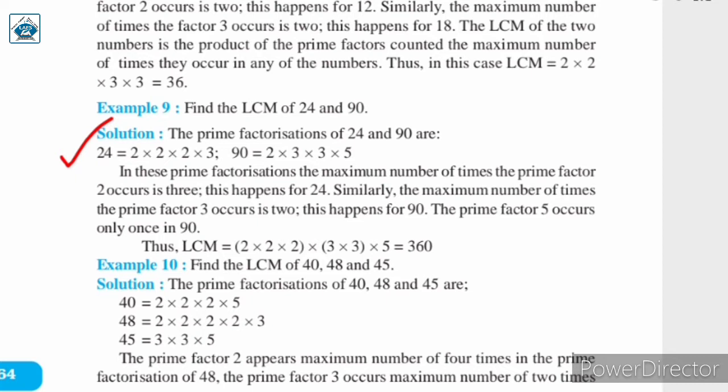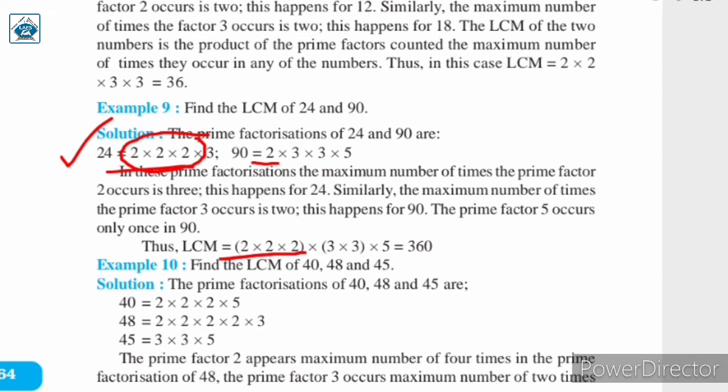तो उसके लिए क्या करेंगे, फर्स्ट केस में 2 is a factor. सिमिलरली सेकेंड केस में भी 2 जो है वो फैक्टर है, लेकिन 24 के केस में 2 जो है वो 3 टाइम्स रिपीट हो रहा है. So for finding the LCM we will write the prime factor which is occurring the maximum number of times. That is here in this case of 2 it is occurring 3 times. So तीनों टाइम जो है 2 लिखेंगे.